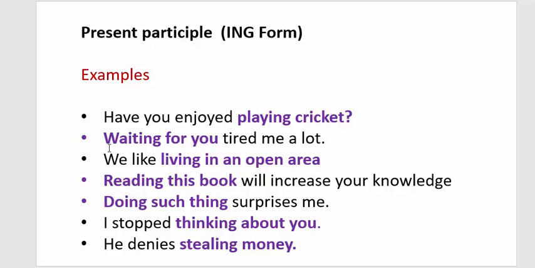Number two, waiting for you tired me a lot. The main verb is tired, object is me. What is the subject of this sentence? The subject is not one word, it is a group of words, and that is waiting for you. So waiting for you is a noun phrase and it becomes a subject. Number three, we like living in an open area. We is the subject, like is the verb. Living in an open area is the object of this sentence and it becomes a noun phrase.